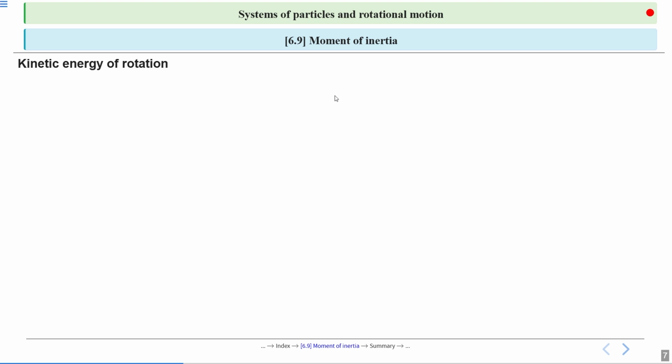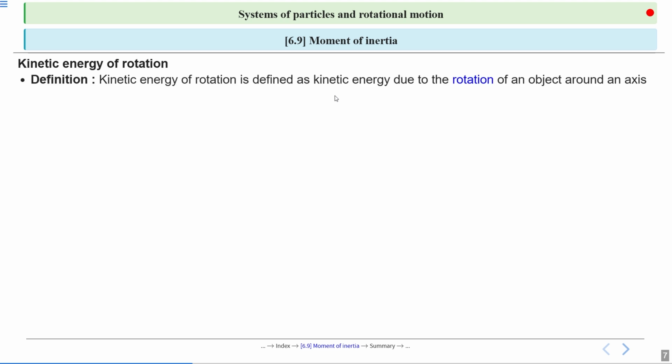Let's talk about the kinetic energy of rotation. You know kinetic energy is half m v square, yes or no? If we talk about the definition, kinetic energy of rotation is defined as kinetic energy due to rotation of an object around an axis.